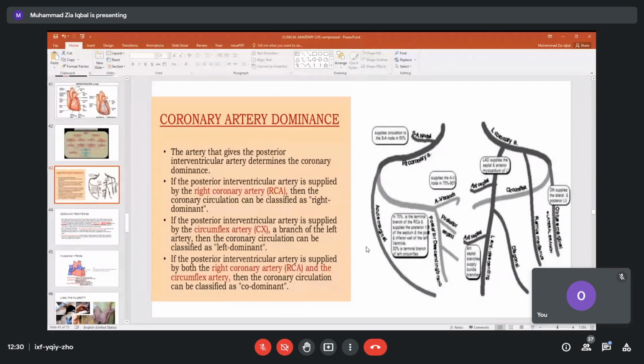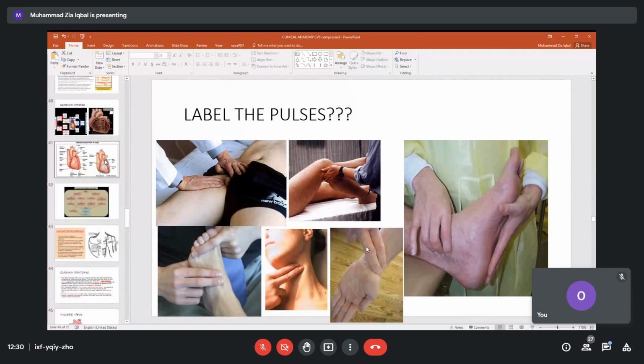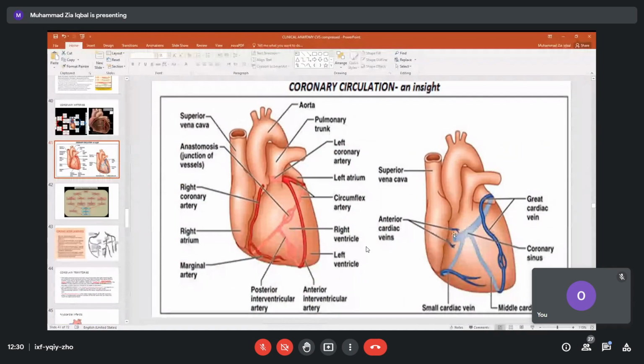Now, another thing, the last thing, just one minute, please. We also have to see the venous drainage because the heart is getting blood supply. There are three systems of veins. One is the venous system with the great cardiac vein, small cardiac vein, and middle cardiac vein. Then on the back of the heart we have one big sinus, the coronary sinus. These three veins open into this coronary sinus, and it opens into the right atrium, like the superior vena cava and inferior vena cava.